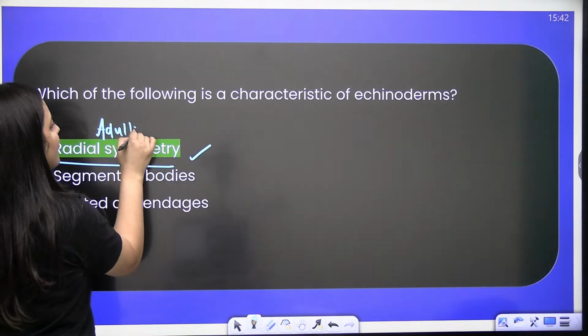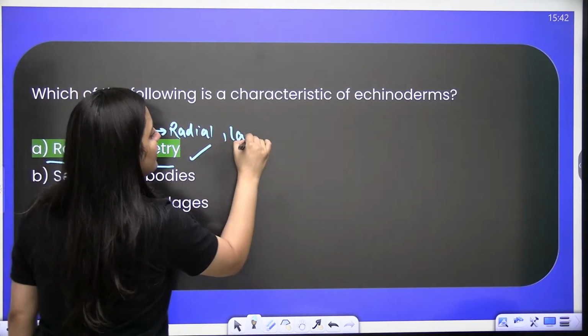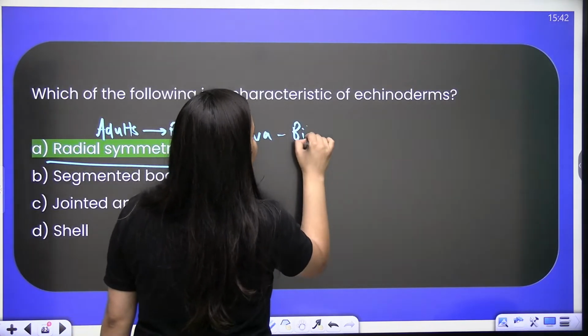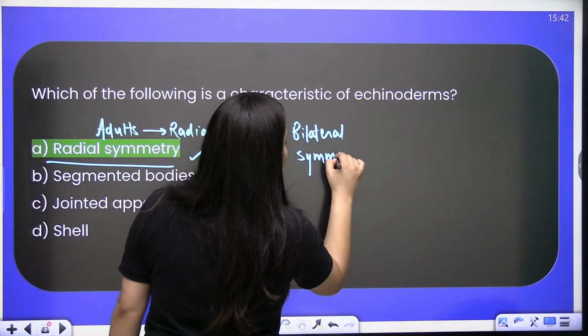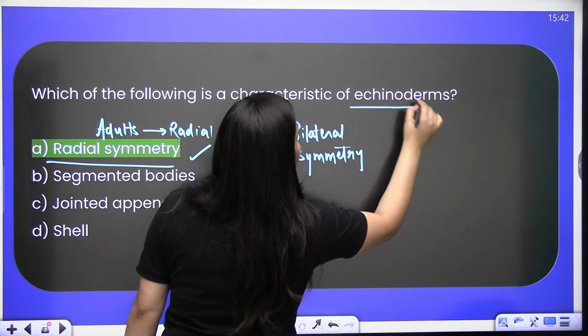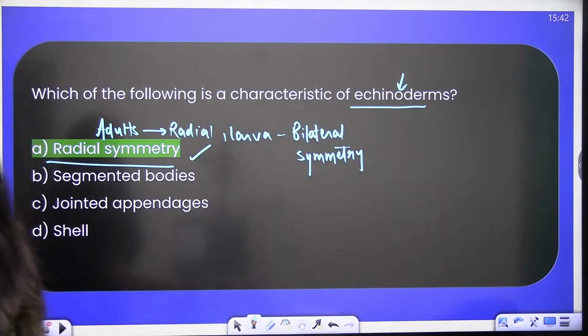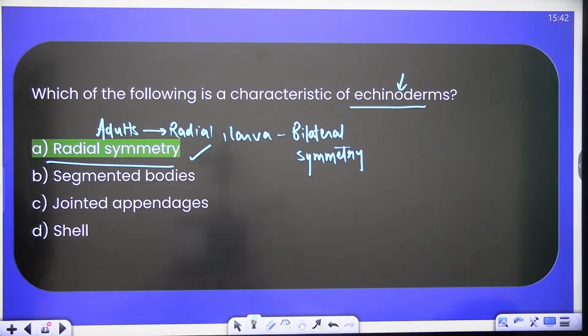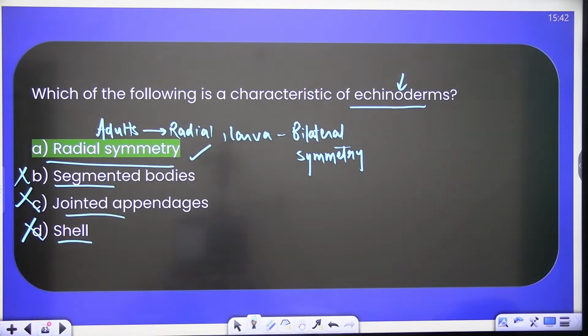Their adults are having radial symmetry, but the larva has bilateral symmetry. So that is why all in all we say that phylum Echinodermata, they have the radial symmetry. Segmented body, annelida; jointed appendages, arthropoda; shell, mollusca.